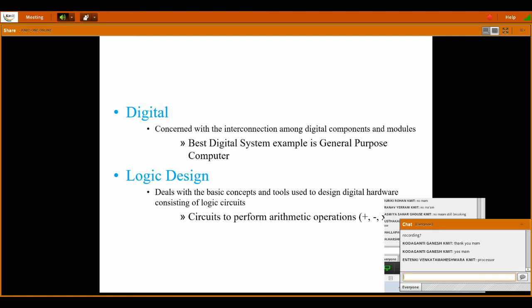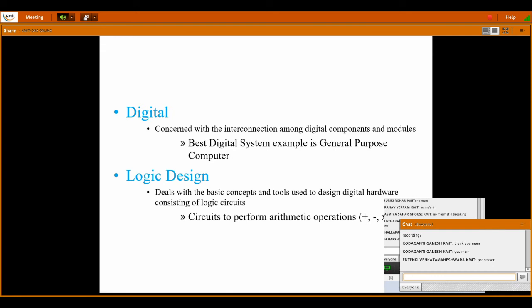For that we have some internal devices, assembler, compiler, etc. They convert whatever input we give into digital signals, and the output is again converted to analog form, and we can see it on the screen. So we say that a computer is the best example of a digital system.